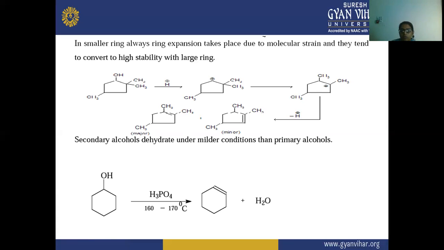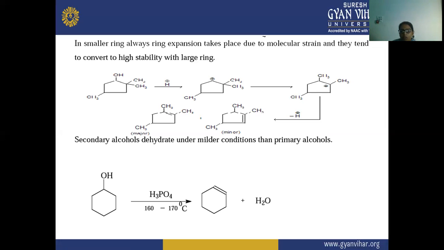Next is your secondary alcohol. Secondary alcohol dehydrates under milder conditions than primary alcohol. Here this is your secondary alcohol, and when it reacts with H3PO4, that is phosphoric acid, there is a formation of cyclohexene.